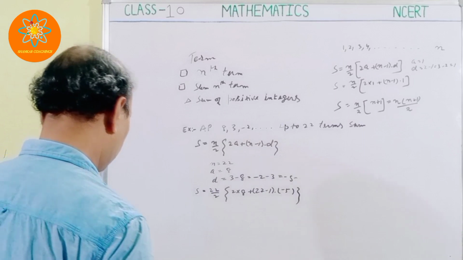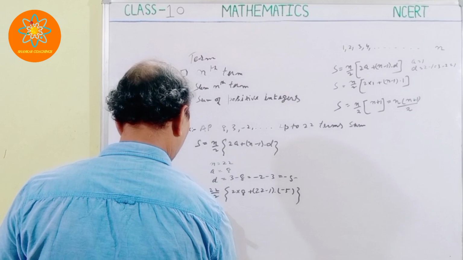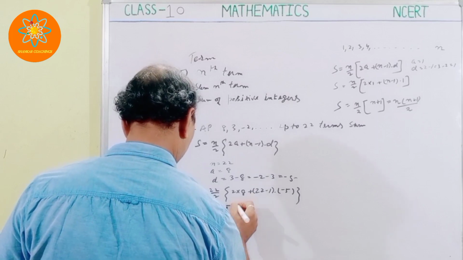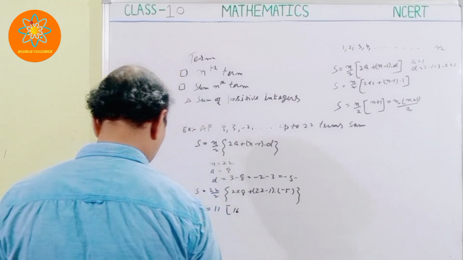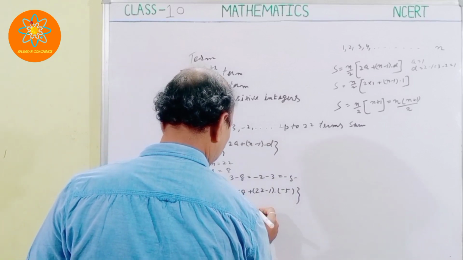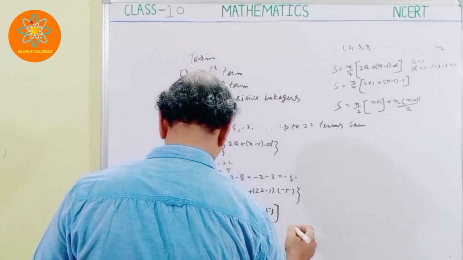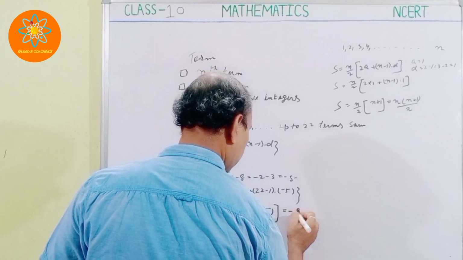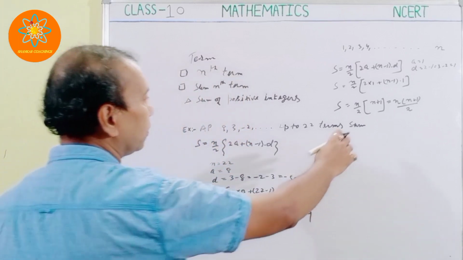Okay. So you get S is equal to 11 into 16 plus 21 into minus 5. If you solve this one, you will get minus 979. See how to use this formula.